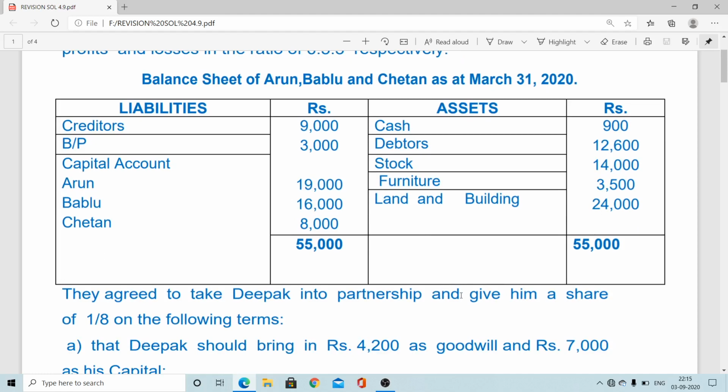Now in the next session we will consider one more problem, from retirement related to goodwill. Retirement related to goodwill is quite easy. We know that it is just a single entry: remaining partners to retiring partner. If any goodwill is already raised, we have to eliminate it by passing a reverse entry, all partners to goodwill account.